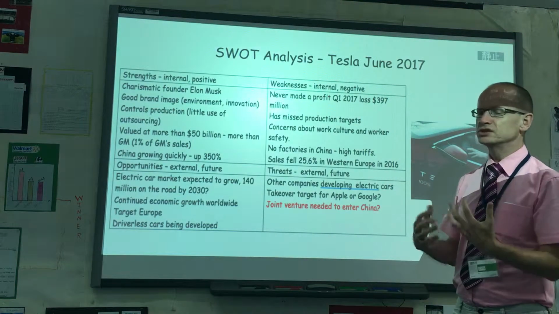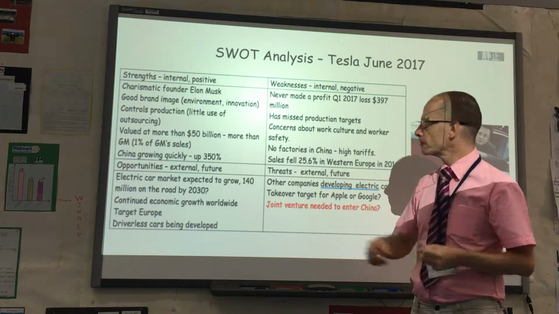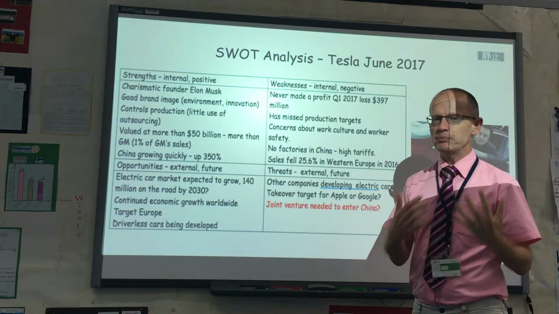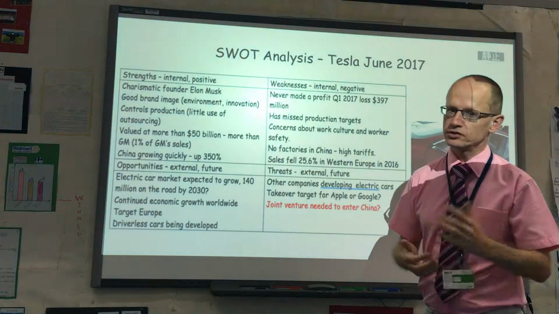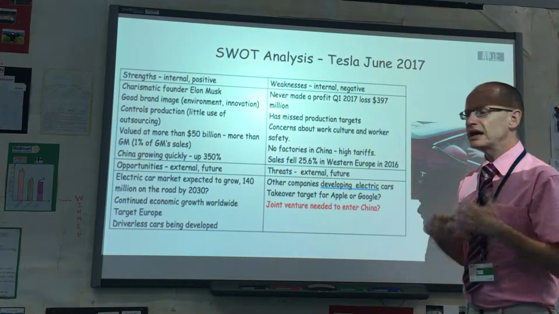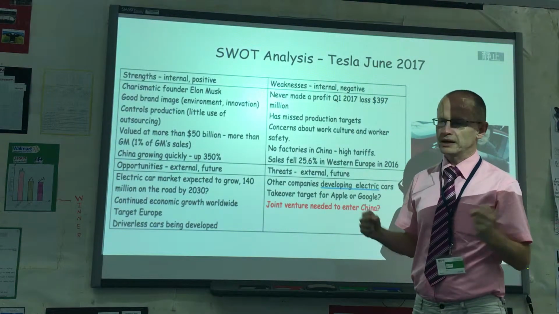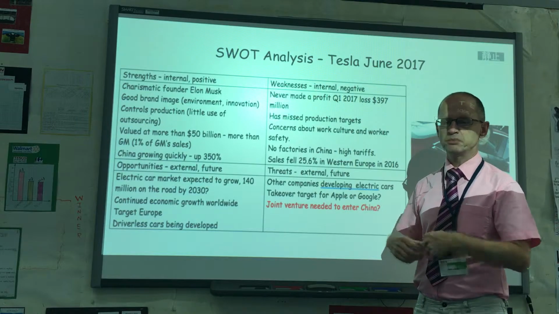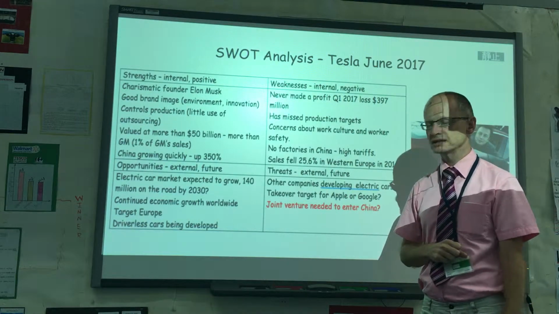If Tesla doesn't meet targets, it is nevertheless a very attractive company. So for a company like Apple or Google, who are not car companies but are thought to have been developing cars, they may think, hey, we're good at making phones. Why are we trying to make cars? It's maybe easier for them to splash $30 billion, $40 billion to buy Tesla.